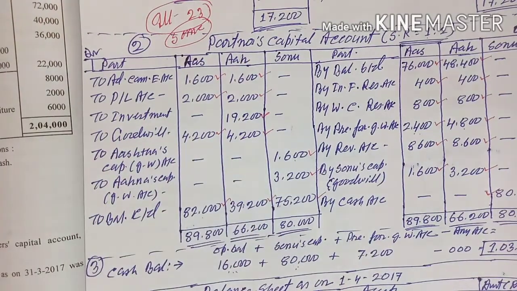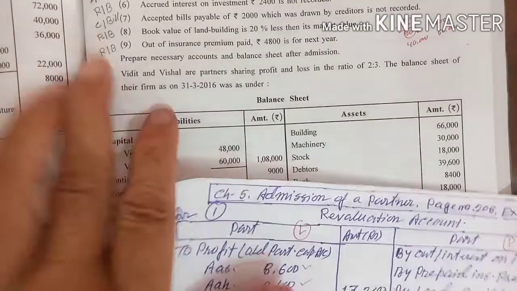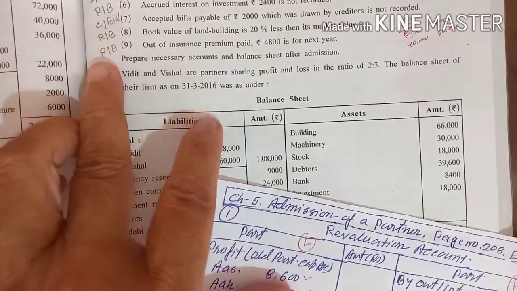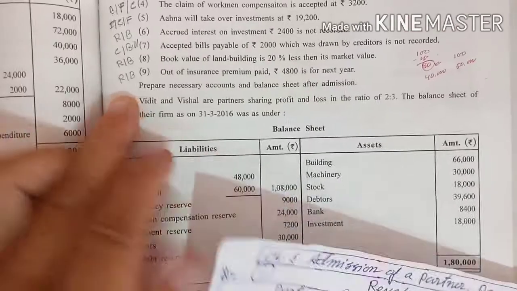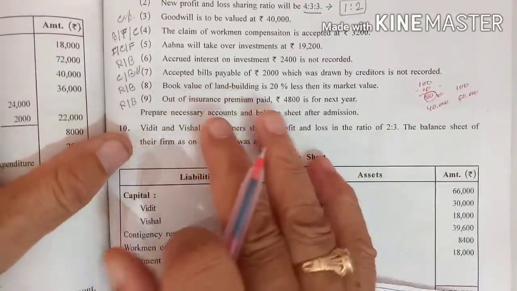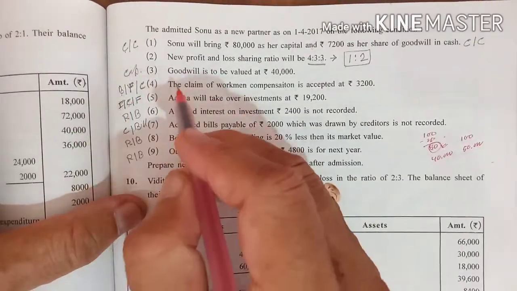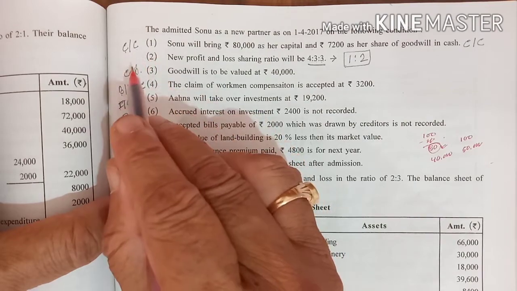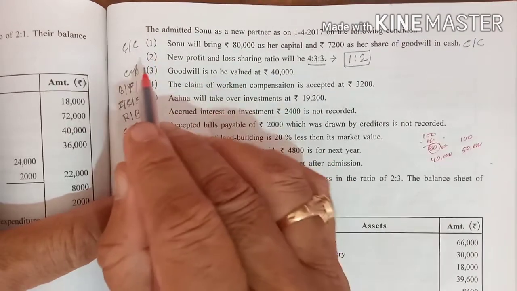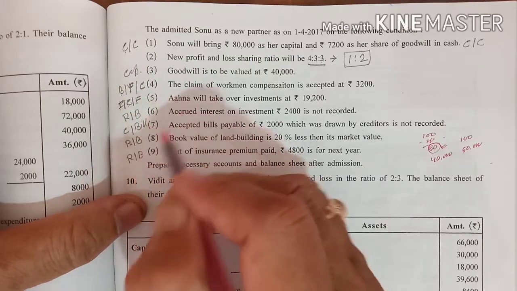Before following this video, read this question twice, and mark it the way I told you. In your balance sheet, some items will come which you have to distribute; there you write D. And in your adjustments, beside each adjustment, write where it will affect. All of you know each adjustment will have at least two effects. So keep in mind what the first effect is and what the second effect is, and according to that, mark it and do it.